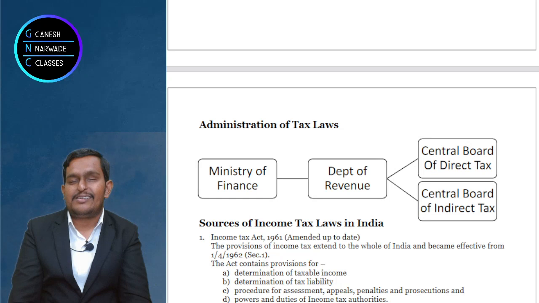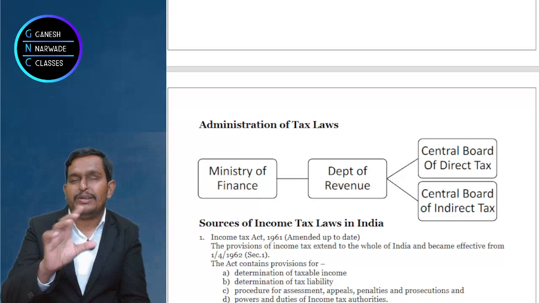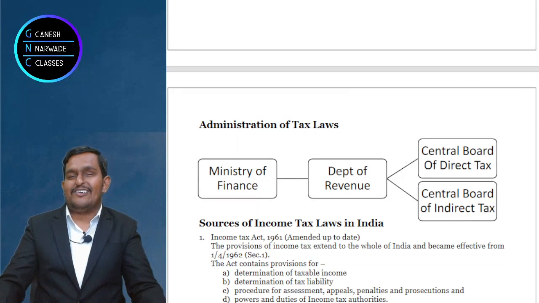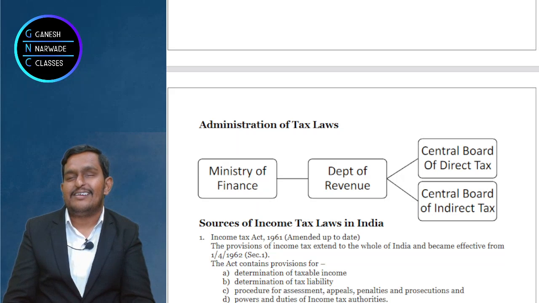Now revenue means basically sales, turnover, right? Income we can say. So basically revenue means income. To whom? To the government. Whenever I say Department of Revenue, don't think that revenue is not yours, that yours is tax. You have to pay taxes. It is revenue to the government.